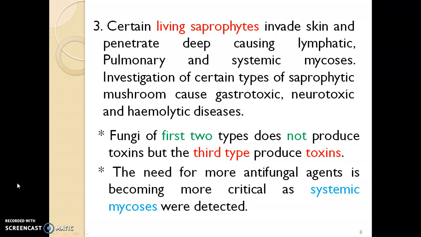First, the fungi of the first two types do not produce any toxin, but the third type can produce toxin. Second, the need for more antifungal agents is becoming more critical as systemic mycoses are detected. As critical infections occur, more antifungal agents are used to treat them.